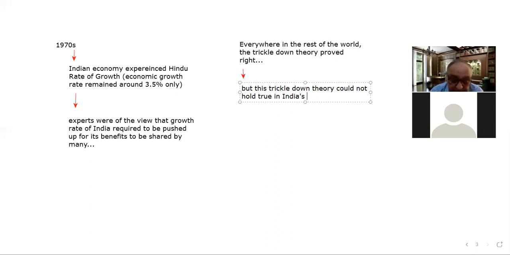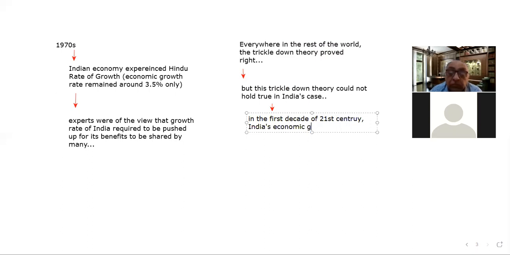So how can we say that it was not proved true in India's case? One thing is that in the first decade of the 21st century, India's economic growth touched the figure of 9%, which is quite high.